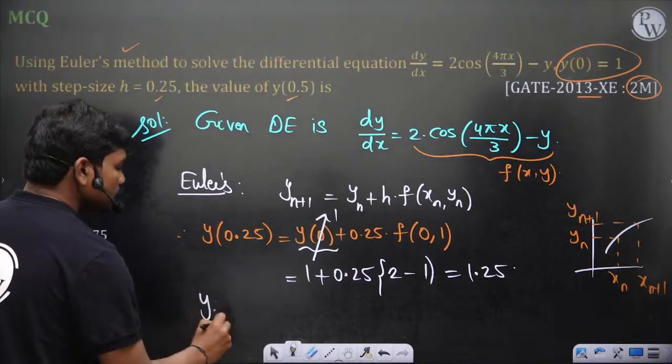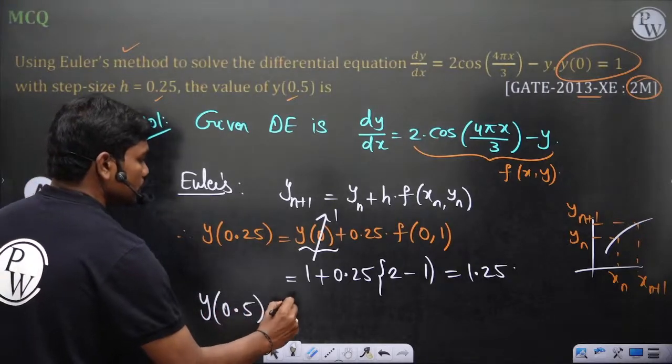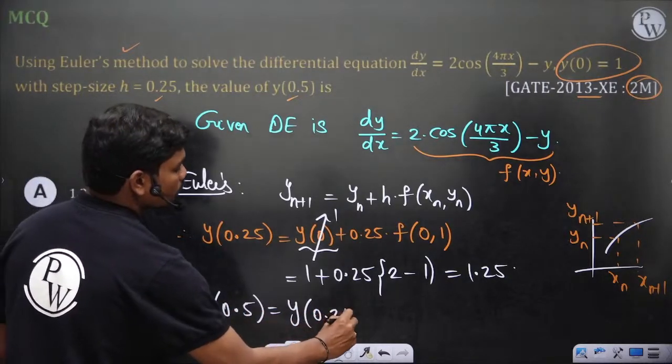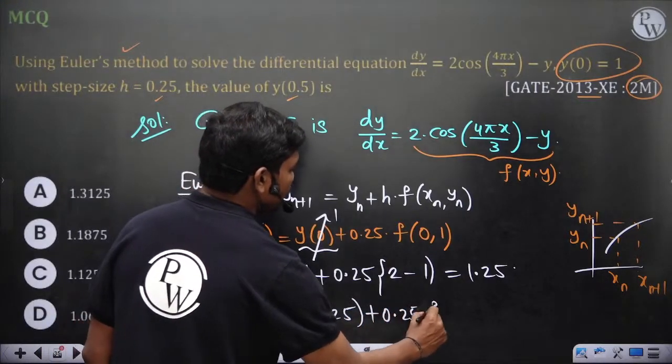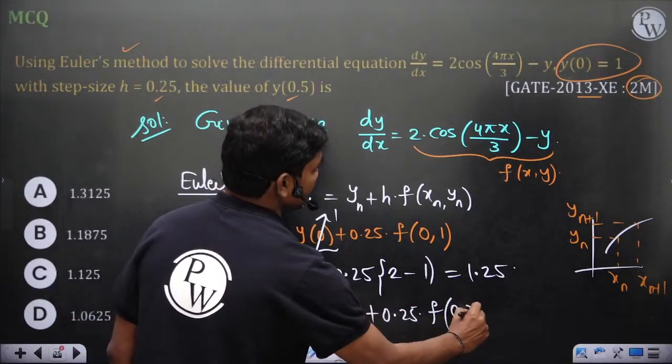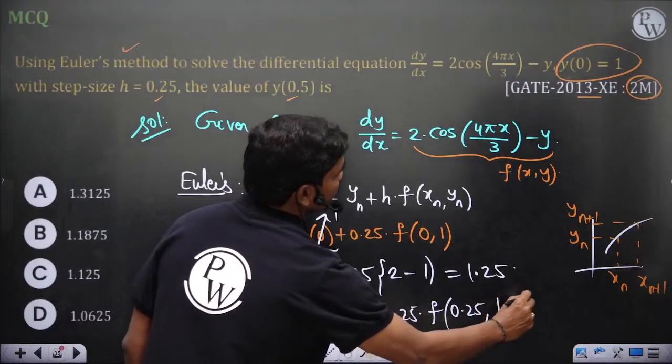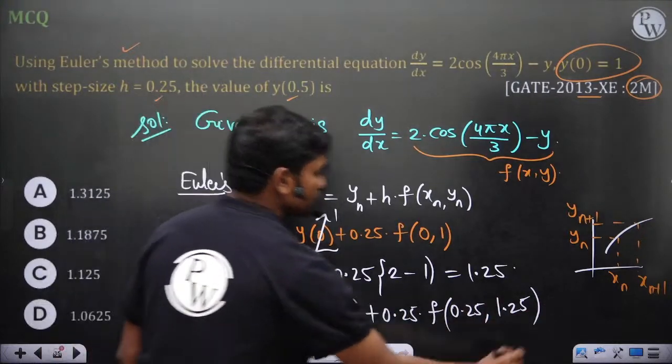Similarly, y of 0.5 is equal to, now since you are moving with step size of 0.25, y of 0.25 plus 0.25 into f of 0.25 comma 1.25. That's all. So this gives you some value.